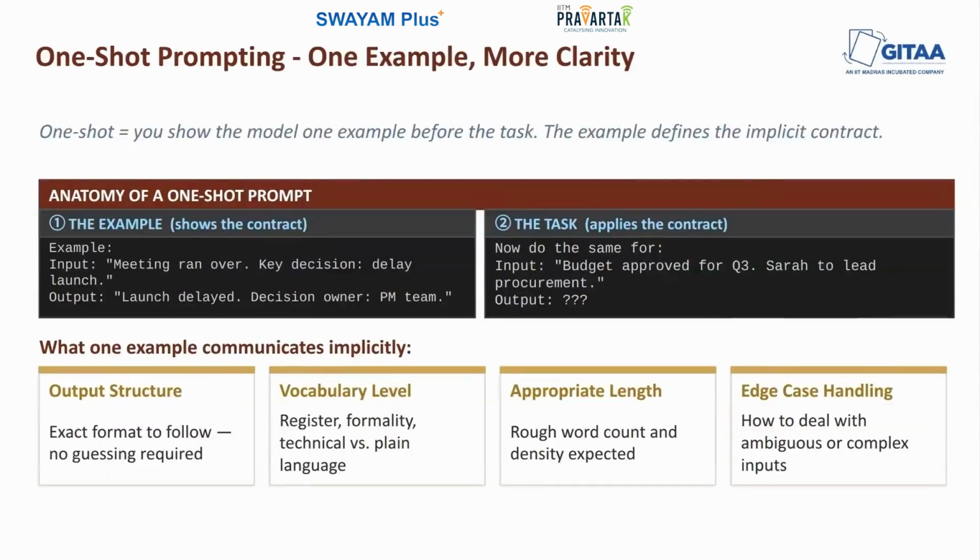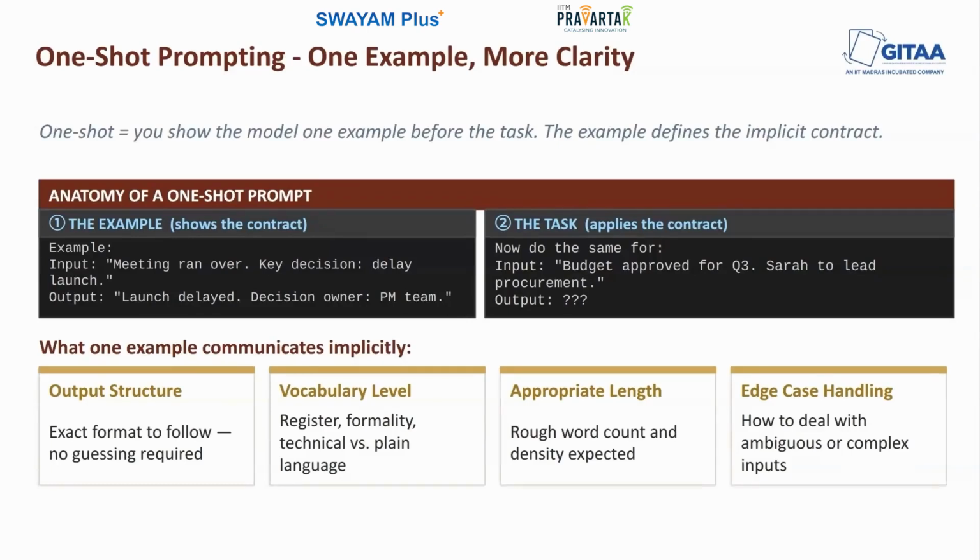So, one shot prompting adds a single example to your prompt before the task. So, one example. That's essentially the change that we're making from zero shot to one shot. And the effect of that one example can be quite dramatic. When you provide an example, you're not just giving the model more information, you're demonstrating. You are showing what good output looks like for the task that you're asking it to accomplish. Rather than trying to describe it in words, you're showing the example itself. And showing is generally more precise than describing the task.